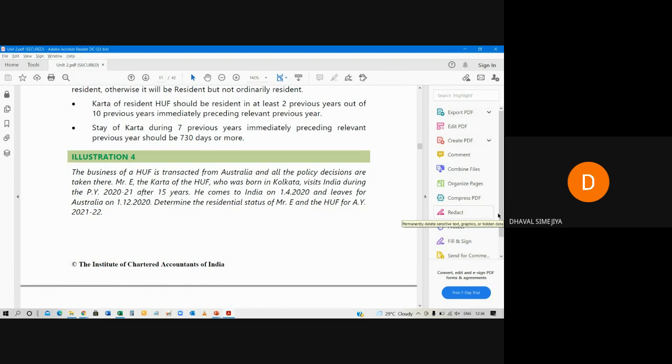Now he comes to India on 1st April 2020 and leaves for Australia on 1st December 2020. So if you calculate from 1st April to 1st December, it will be 245 days. Determine the residential status.